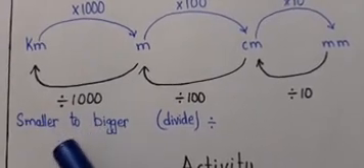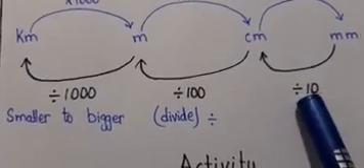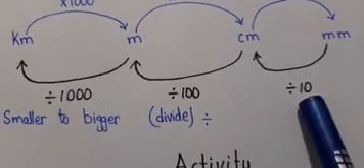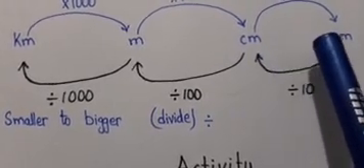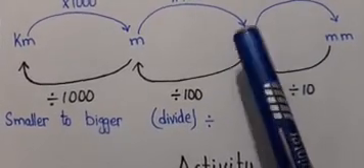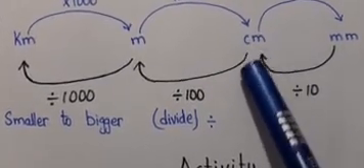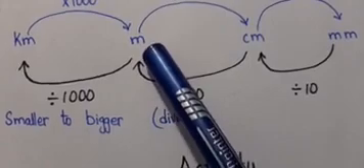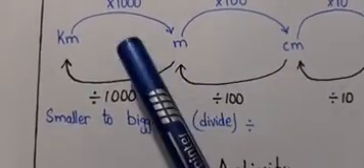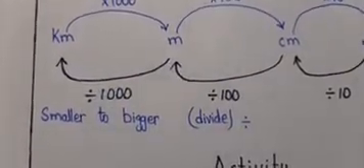smaller to bigger. When we have to convert the smaller unit into the bigger unit, what we have to do? We have to divide. When we are asked to change millimeters into centimeters, we have to divide it by 10 because 10 millimeters will make 1 centimeter. If we are asked to change centimeters into meters, we have to divide it by 100 because when 100 centimeters gather, they will make 1 meter. The same goes with meters to kilometers. If we are asked to change meters into kilometers, we have to divide it by 1000.